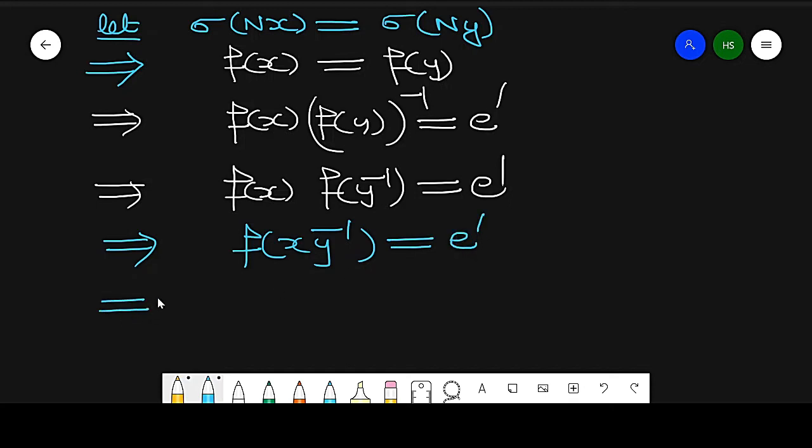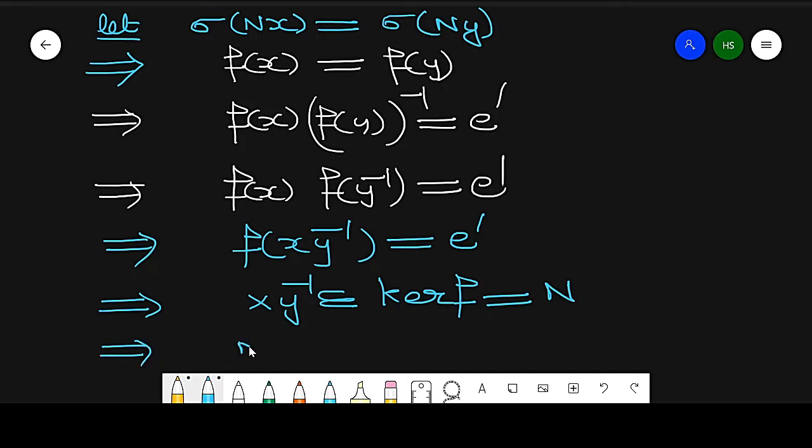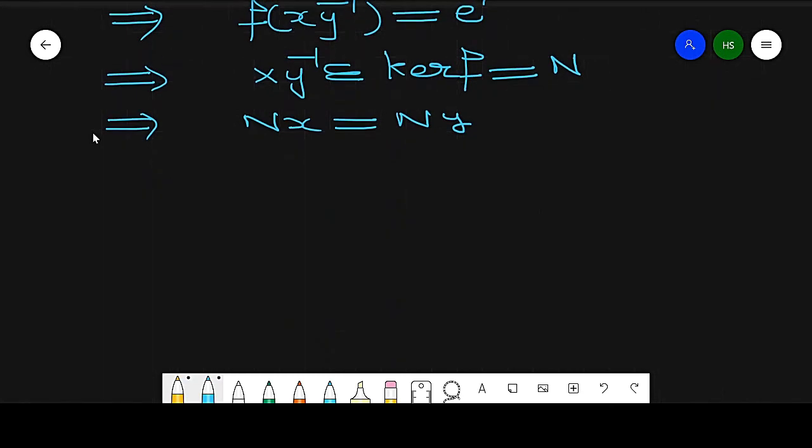So it means if its image is the identity, then xy inverse belongs to the kernel of f. So what is the kernel of f? That is N. So it implies nx equals ny. So it means this function sigma is a 1-1 function.